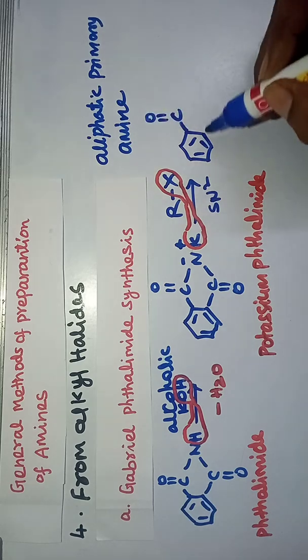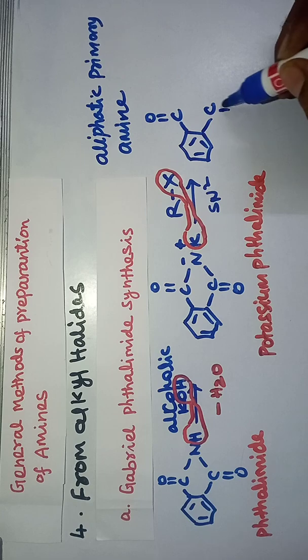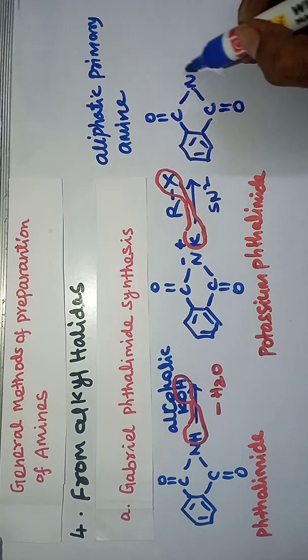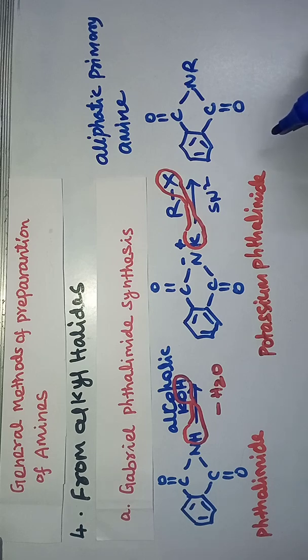Here C double bond O, C double bond O, and here N with the alkyl group. This is the N-alkyl phthalimide.